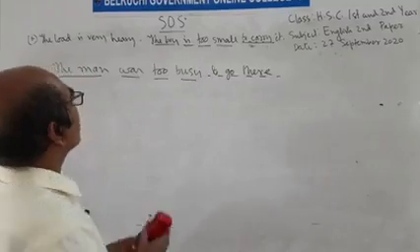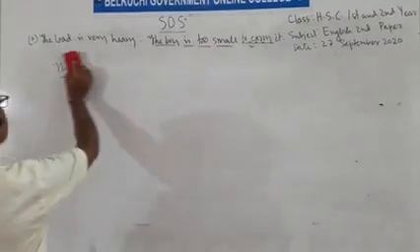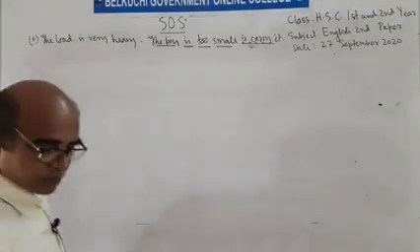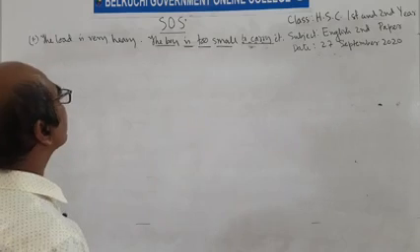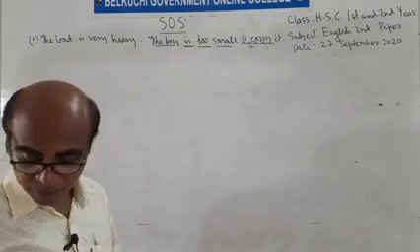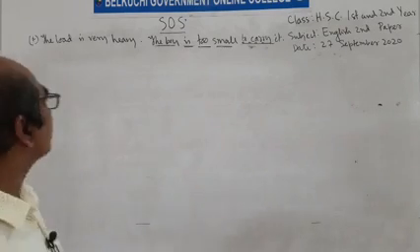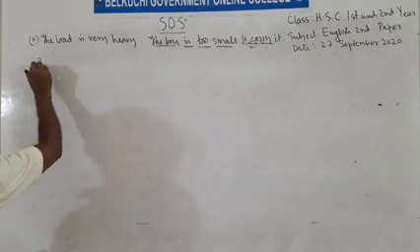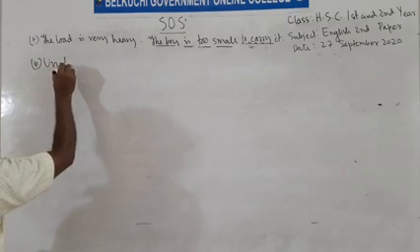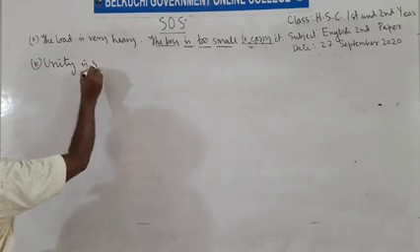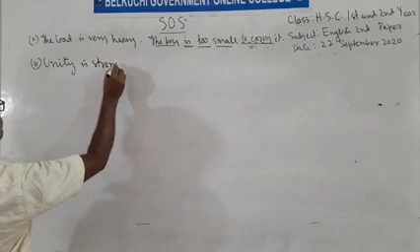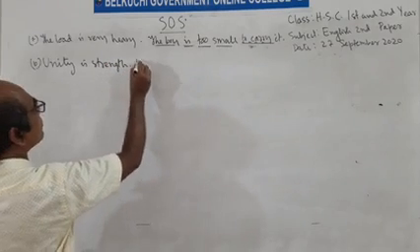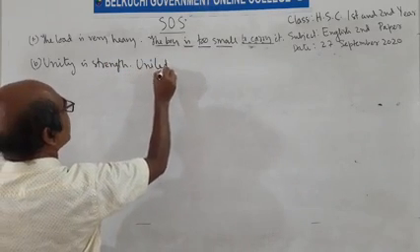Now another rule. Unity is strength. United we stand.